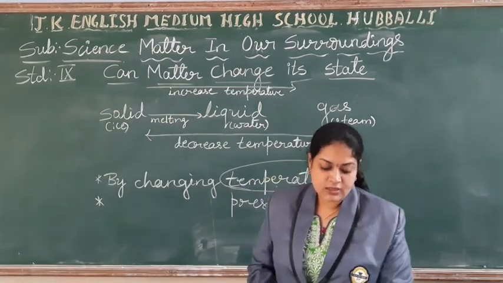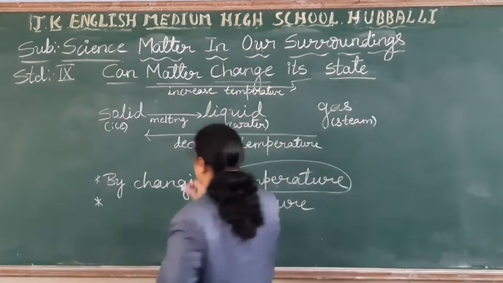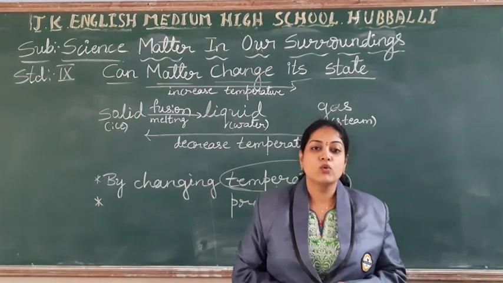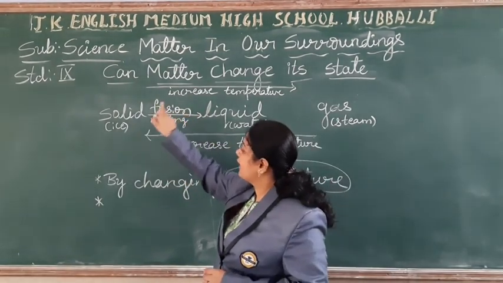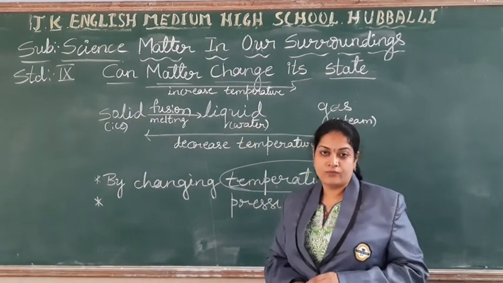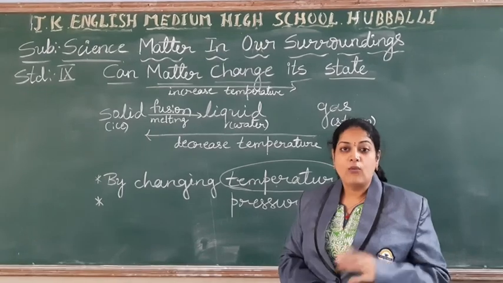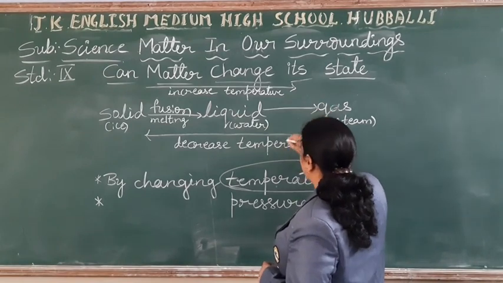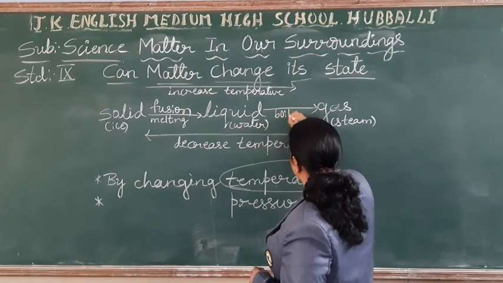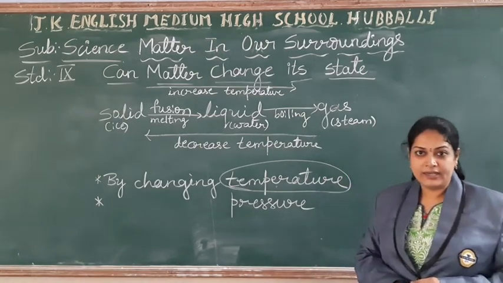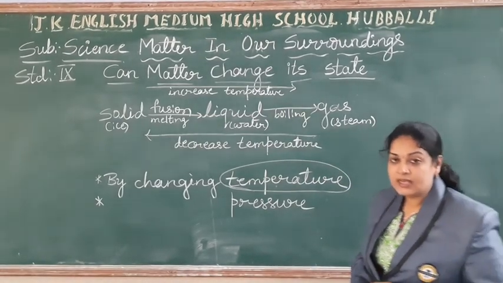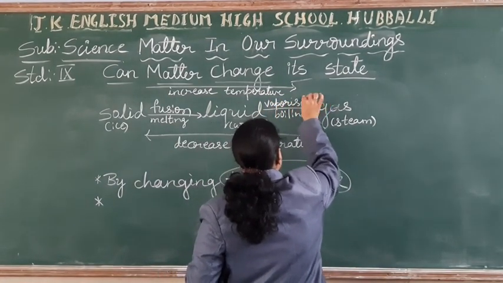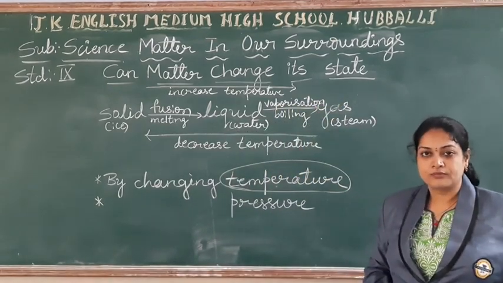Students, the melting process is also called fusion. So by fusion you can convert solid to liquid. Now you took the water, and you want to convert it into steam. What do you have to do? You have to take the water and start boiling it. So the particular process is called vaporization. Can you understand?